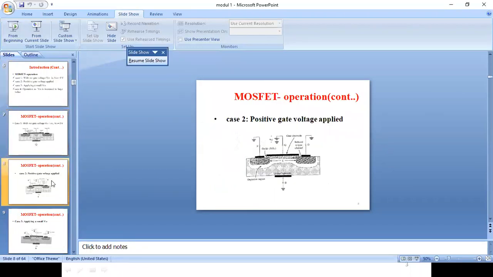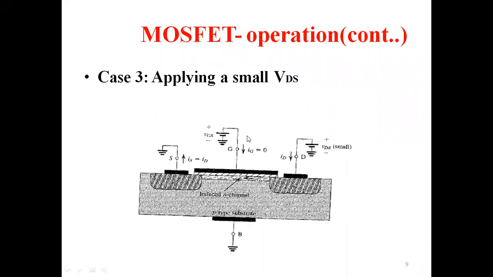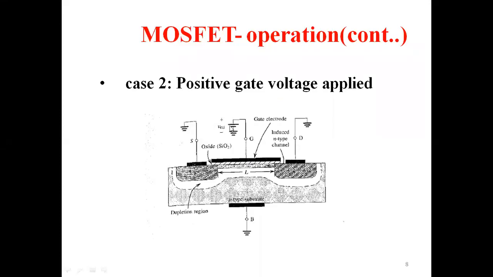Now I'm going to the next slide, that is case 2. In case 2, we are going to apply a positive gate voltage. As you can see here, this terminal is the gate, and this gate is connected to a battery. The battery's positive terminal is connected to the gate, and the negative terminal is grounded. This means the gate is connected to a positive voltage and the source is connected to low voltage. You know the ground is 0, earth is nothing but 0 volt.